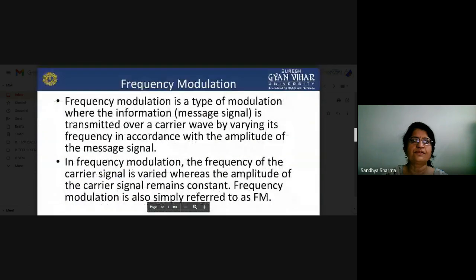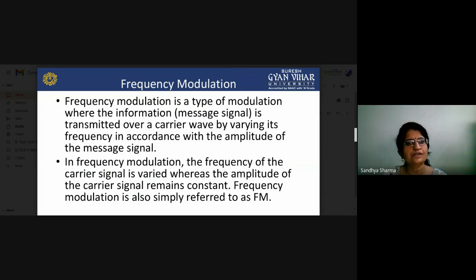So what is the frequency modulation system? Frequency modulation is a type of modulation where information or message is transmitted over a carrier wave by varying its frequency in accordance with the amplitude of our message signal. As the amplitude of our message signal varies, it is reflected by a change in frequency of our carrier signal. This type of modulation technique is called frequency modulation.